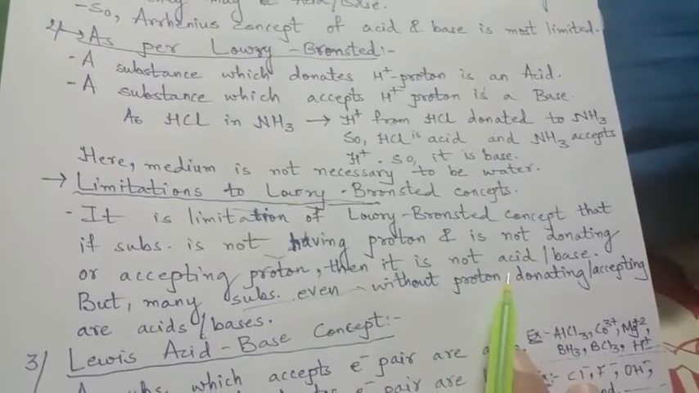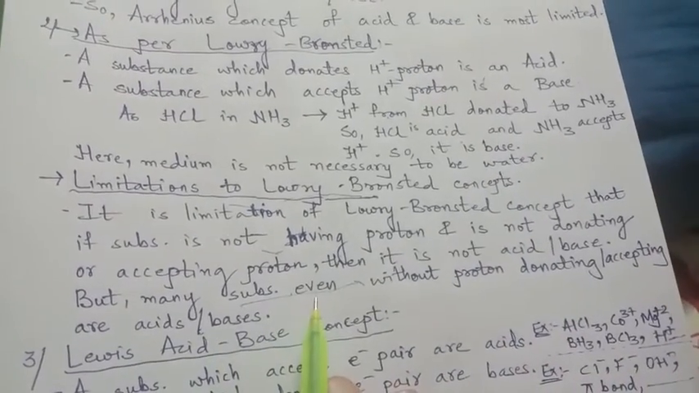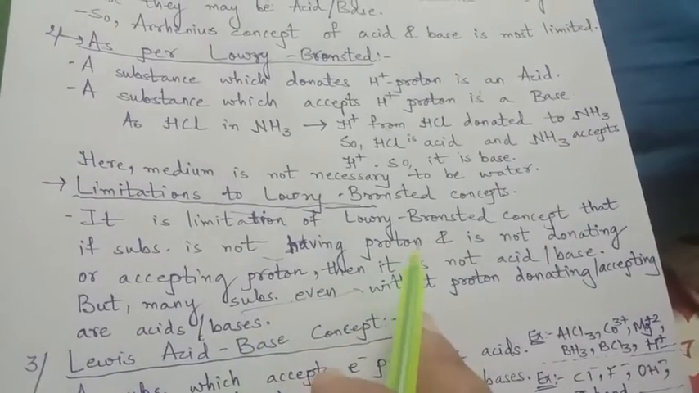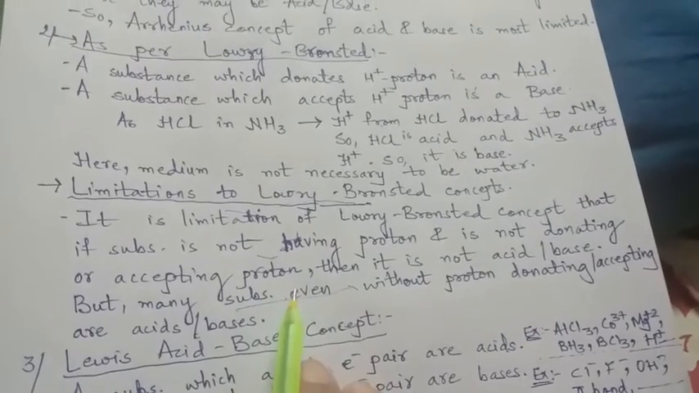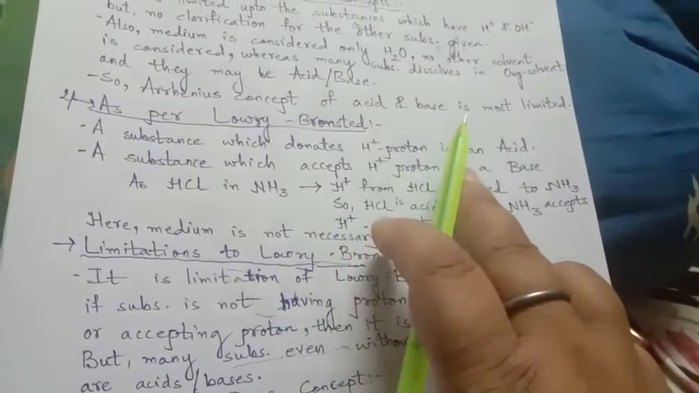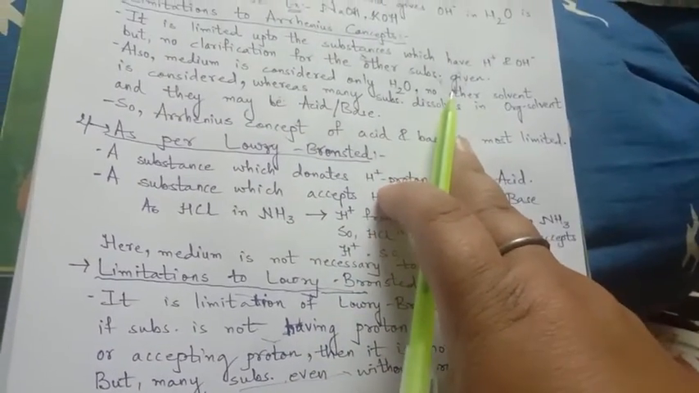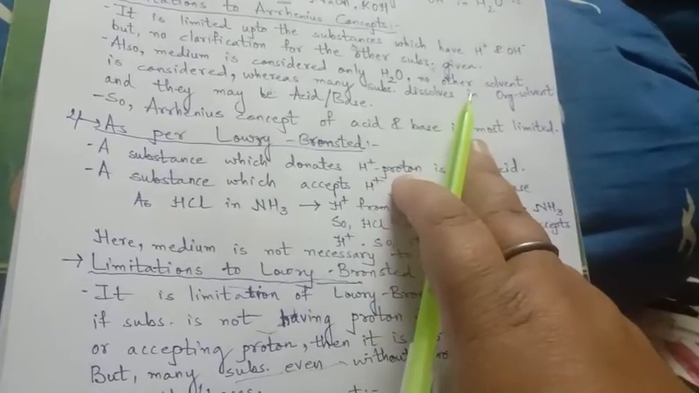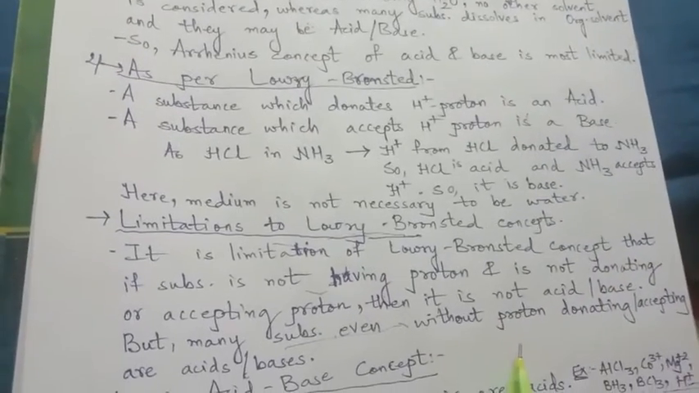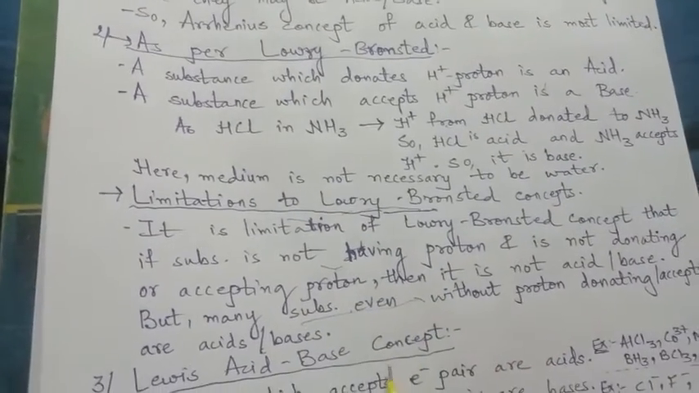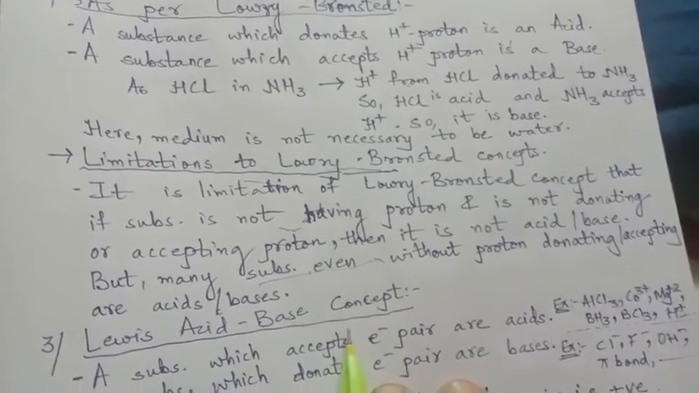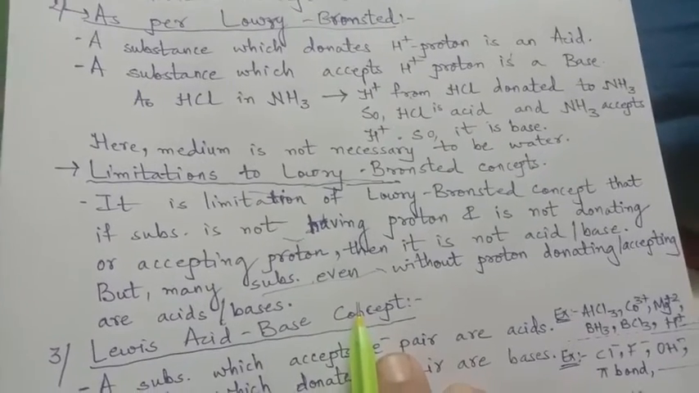It is not clarified. But many substances, even without proton donating and accepting, are acids and bases. So this was again a limitation of Lowry-Bronsted. Lowry-Bronsted tried to overcome the medium which was considered by Arrhenius. Arrhenius considered the medium water. Lowry-Bronsted considered that the medium is not necessary. But then what about the donation and gaining of the proton? They did not overcome this, and so there is also a limitation.